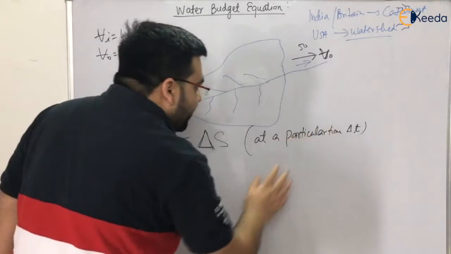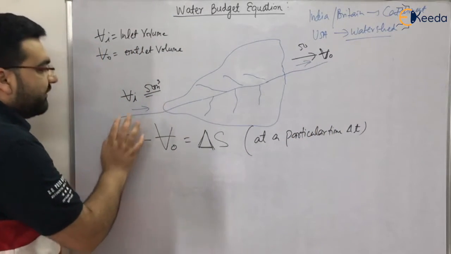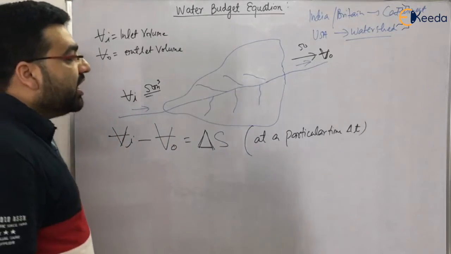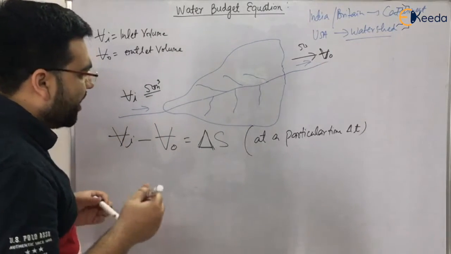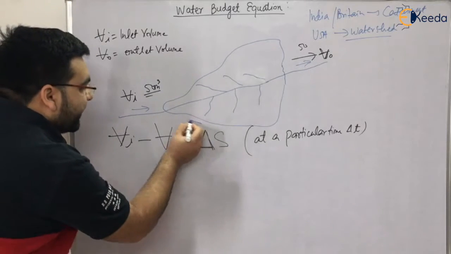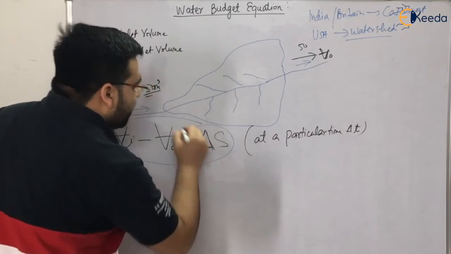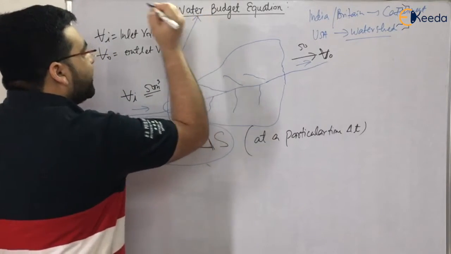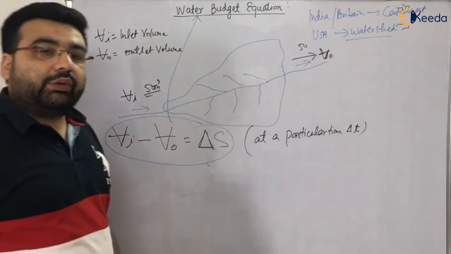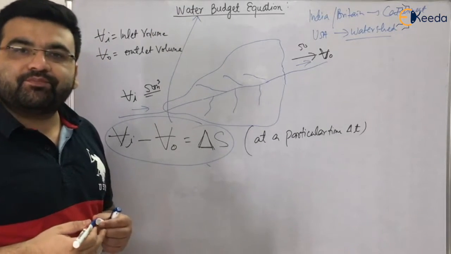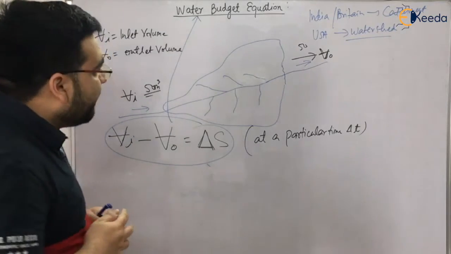So for a particular time interval delta t, the mass inflow minus the mass outflow will be equal to the change in storage, and this is a very easy equation. This equation is known as the water budget equation for a particular catchment area. Clear? I hope you have understood.